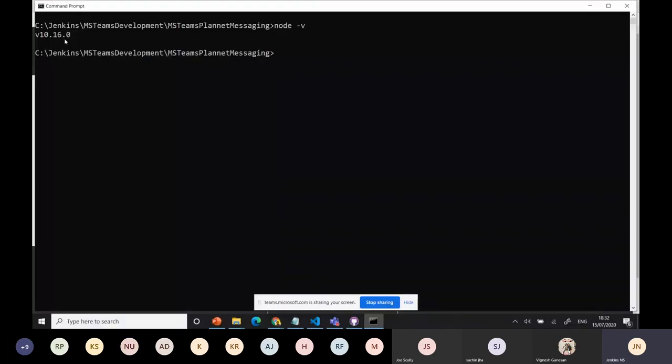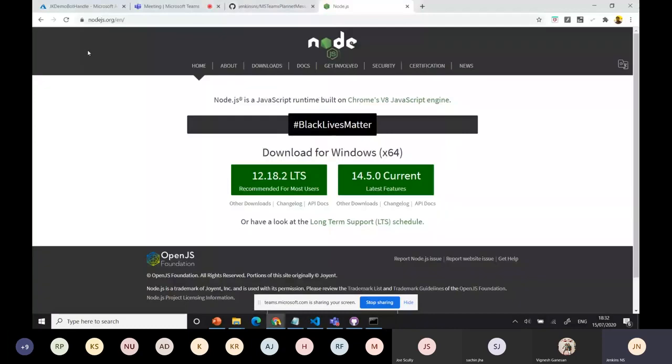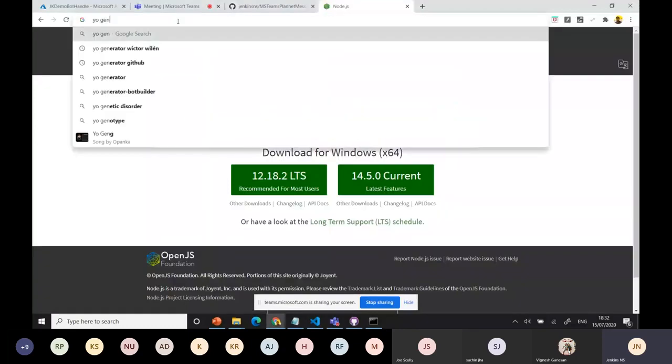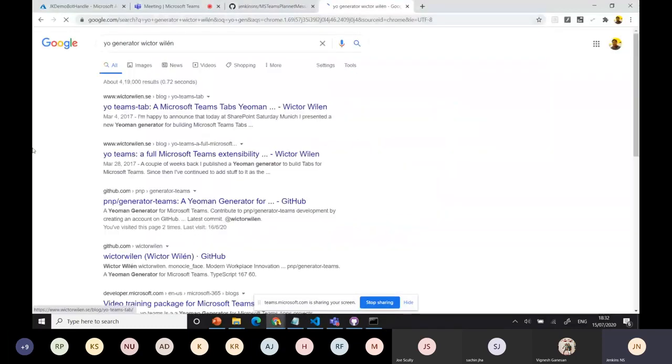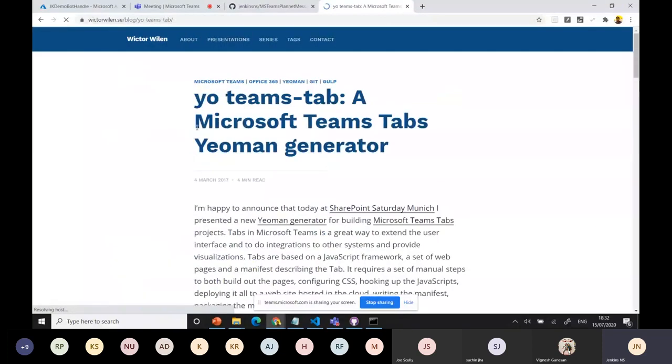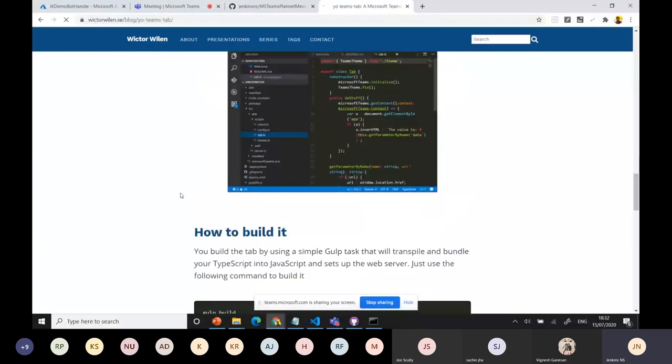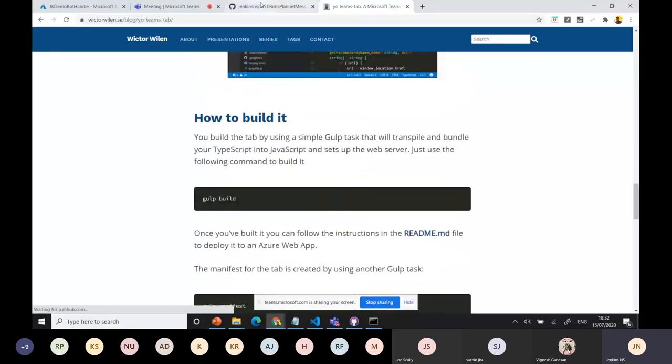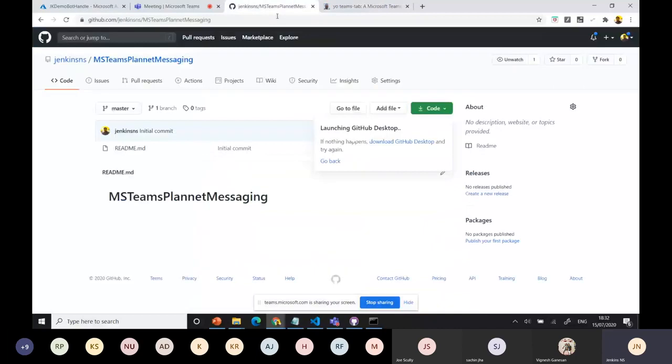Okay, then you need to install the Yo generator. You can say yo generator, and you will be able to get the generator. Now it's moved to Microsoft also. It's available. Just follow the steps and install it. It's a single application component you can install. After that, you are going to develop the application. Since I already installed it, I have that one.